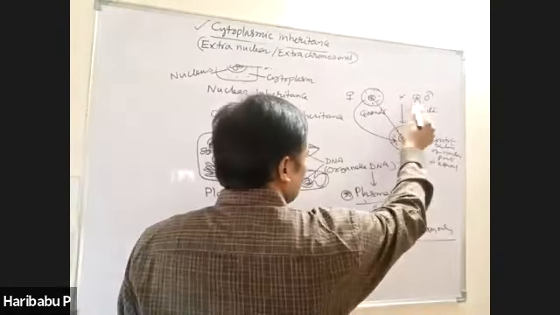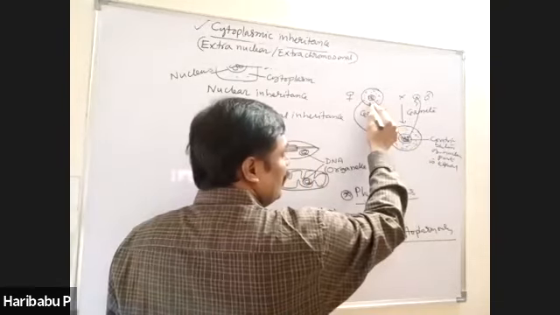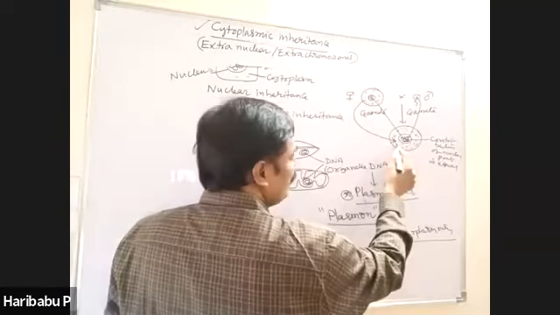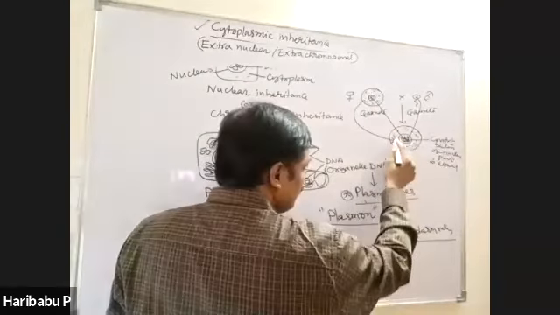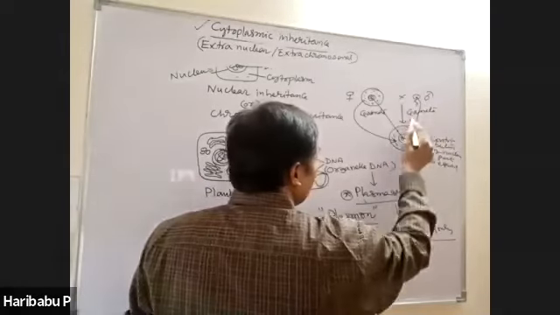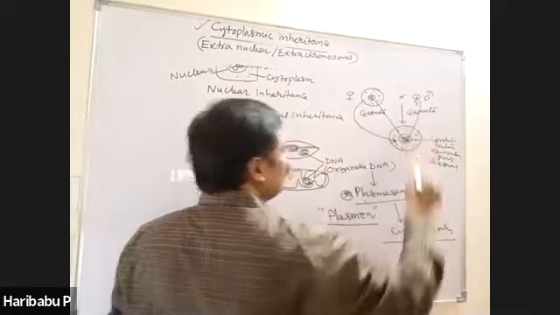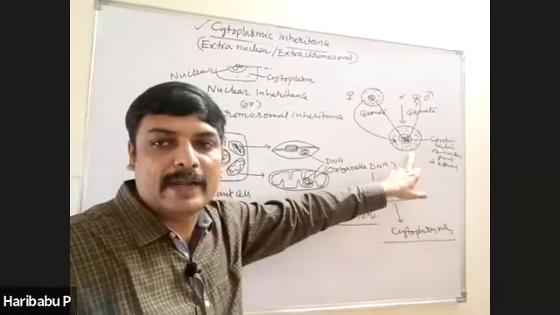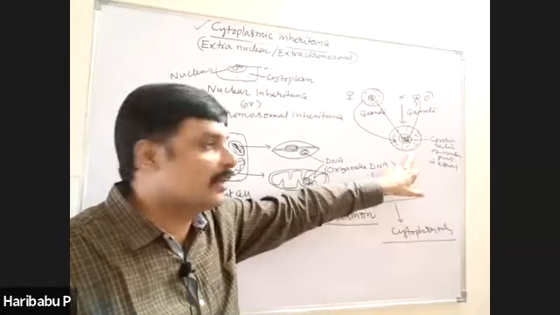The nuclear part is from both parents, but the cytoplasmic part is from the female. All the genes that enter this zygote through the cytoplasm come only from the female. Therefore, cytoplasmic inheritance is contributed by the female only, which is why it is also called maternal inheritance.